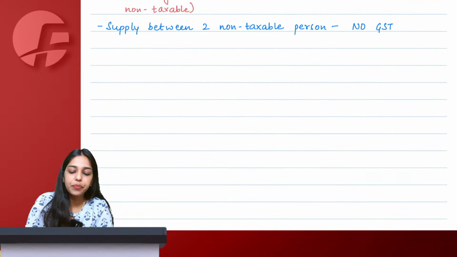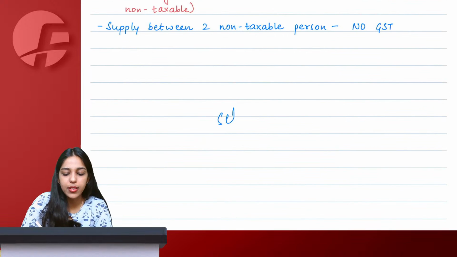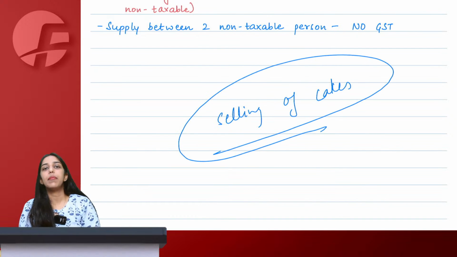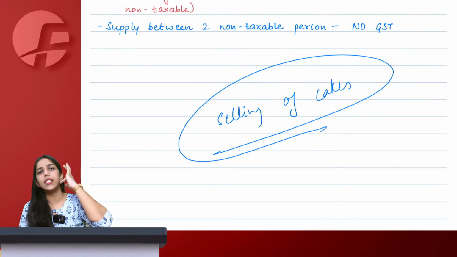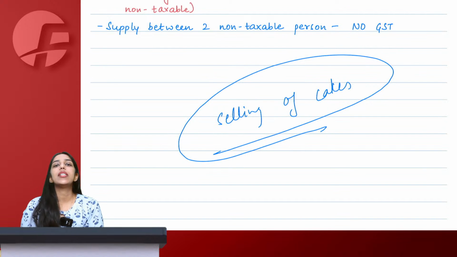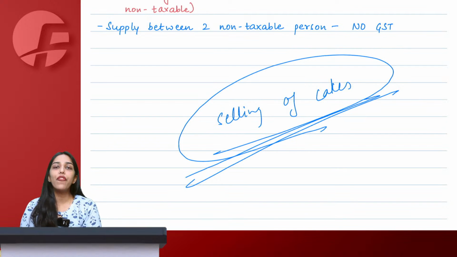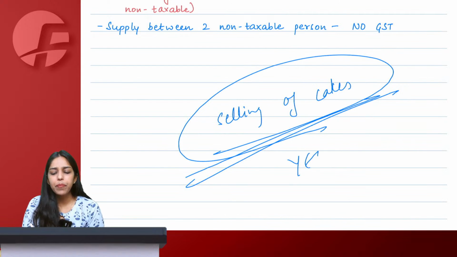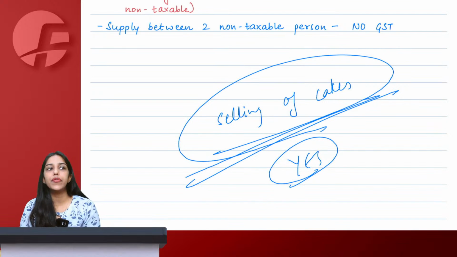Let's take an example, selling of cakes. If there is a person selling cakes, tell me, is this a normal taxable transaction under GST? Say yes or no. Today, if I start baking cakes and I sell cakes, is it a normal supply under GST which should be taxable? Yes, ma'am. Cakes are not exempt under GST. So if someone is selling a cake, charging consideration for it, yes, we understand it is a normal supply transaction.